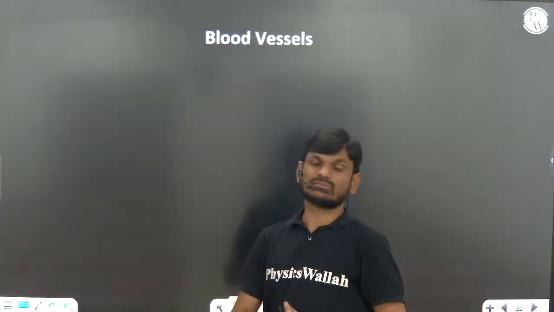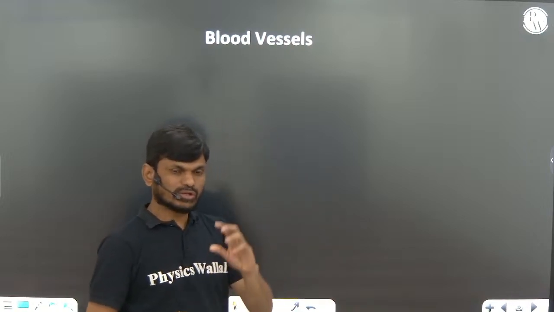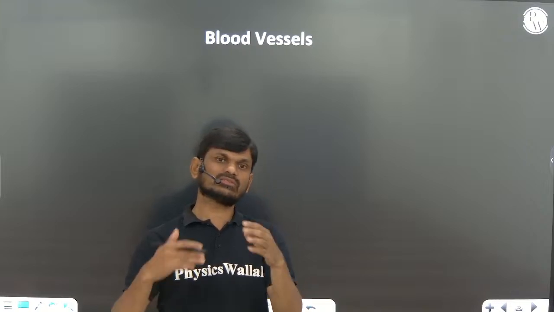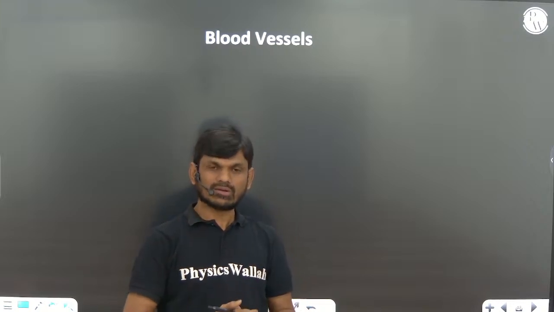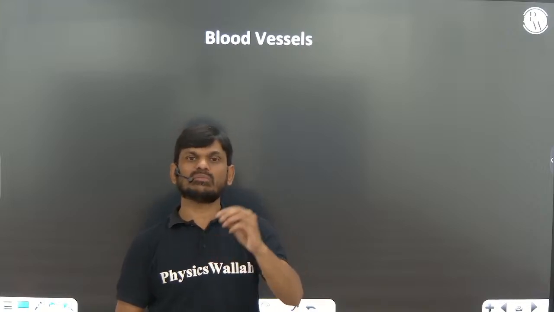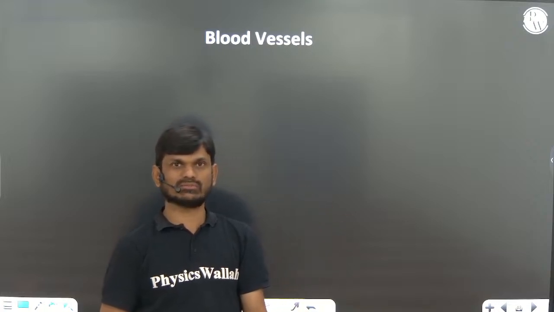So blood vessels are arteries, veins, venules, right. You remember, systemic circulation supplies nutrition, oxygen and various components to the body cells, and also helps in elimination of carbon dioxide and waste material. That is the function of systemic circulation.